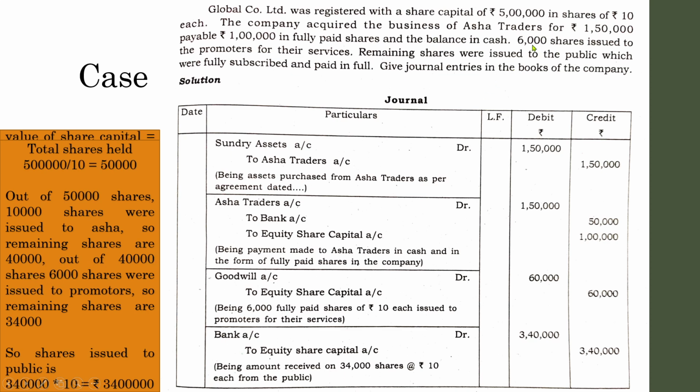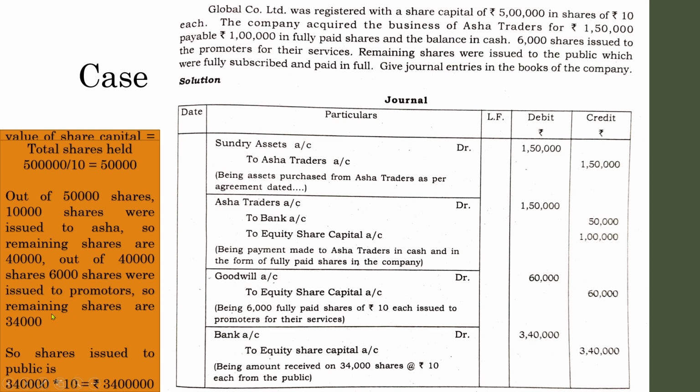6,000 shares to the promoters for their services. So what is the remaining number of shares of Global Company Limited? Out of 40,000, 6,000 were issued, so the remaining is 34,000. So this 34,000 was issued to the public. That is the meaning of this last sentence. Remaining shares means 34,000 to the public.